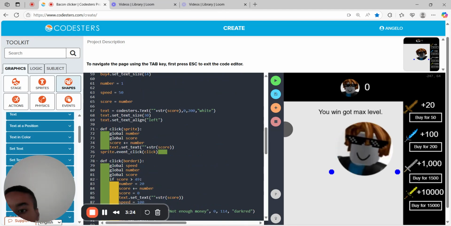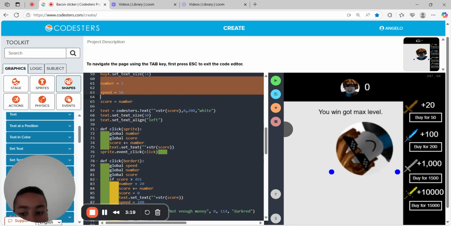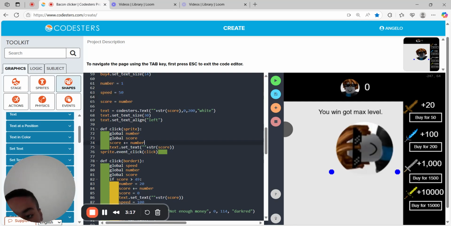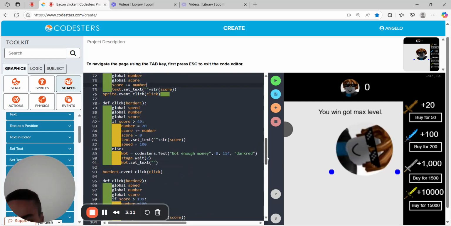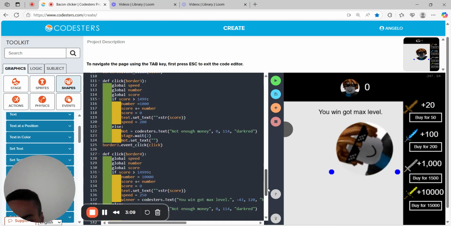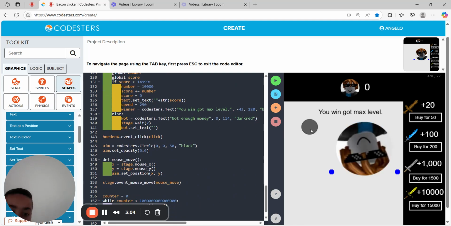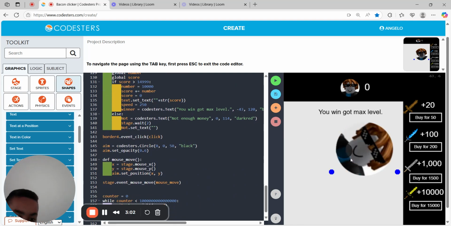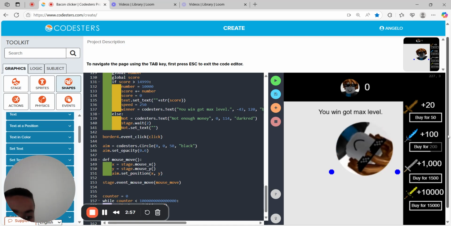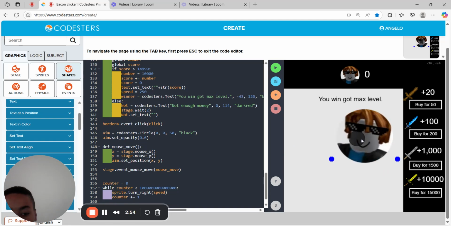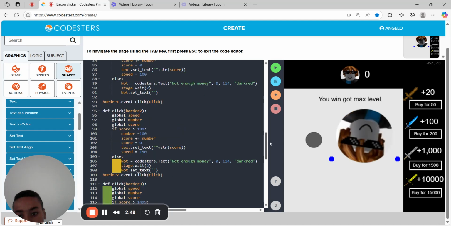I put 3 variables here: the number to increase by, the speed of the sprite, and the score. I've done a few click functions, as you can see here. And I've done a mouse move to add something extra to this game, where you can move your mouse around and you'll see this thing. I've also done a while loop to make this spin forever, so no matter what, it will always spin.